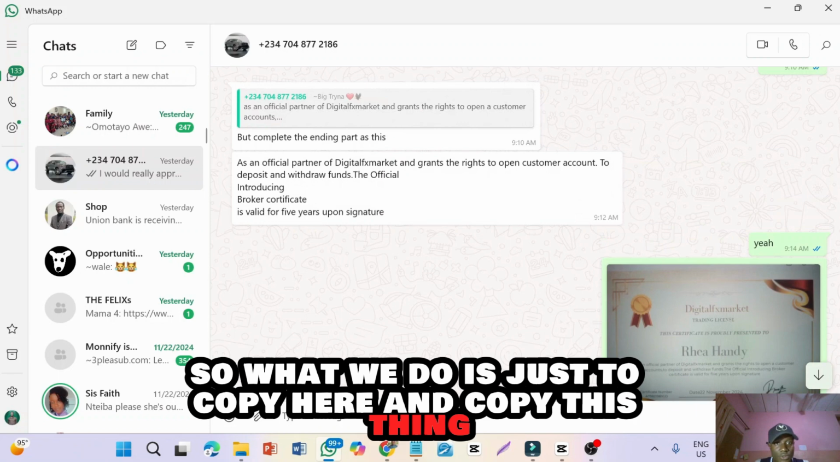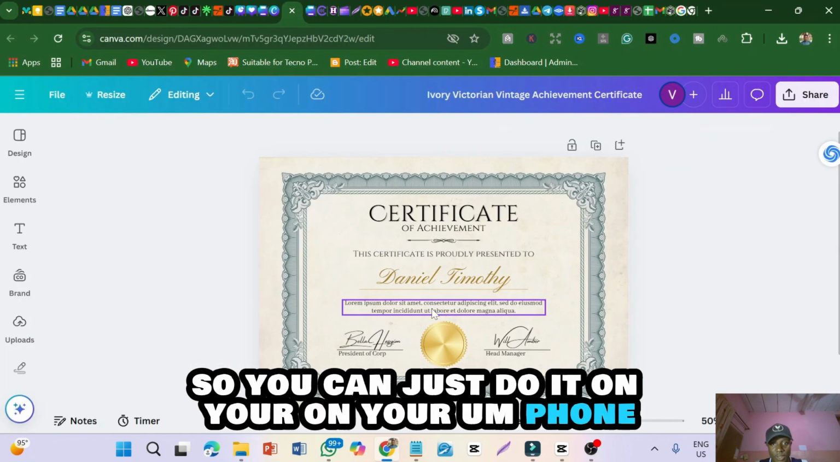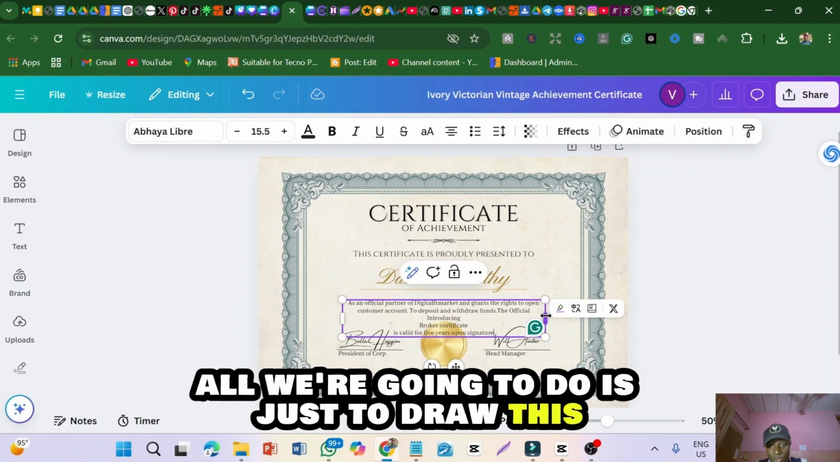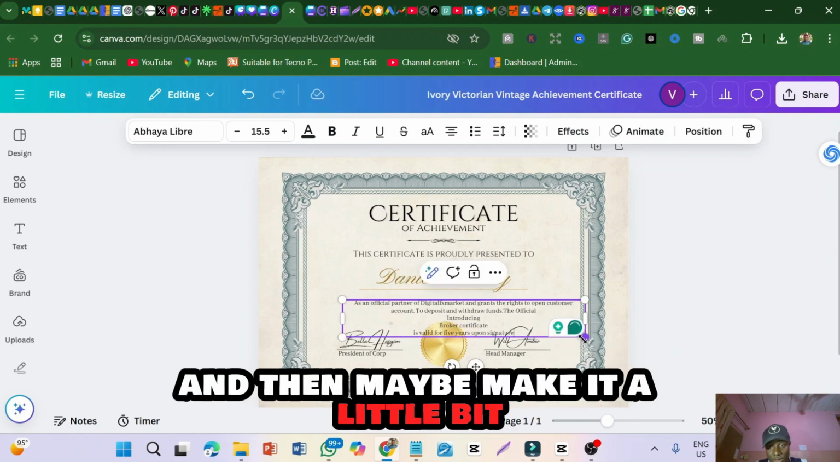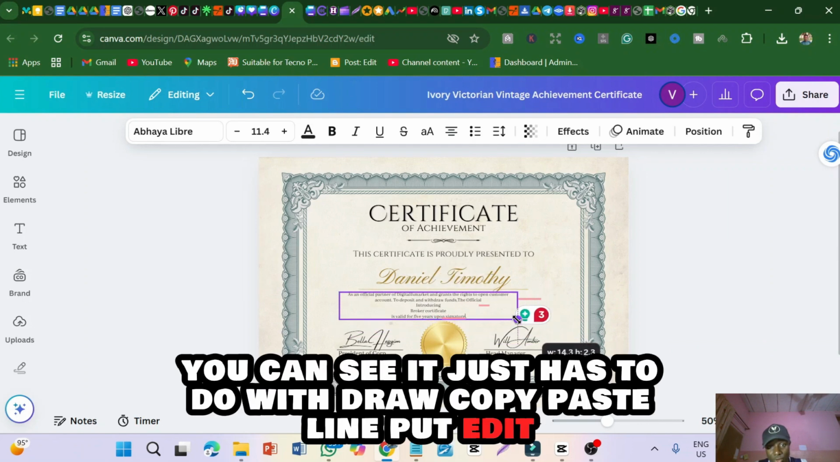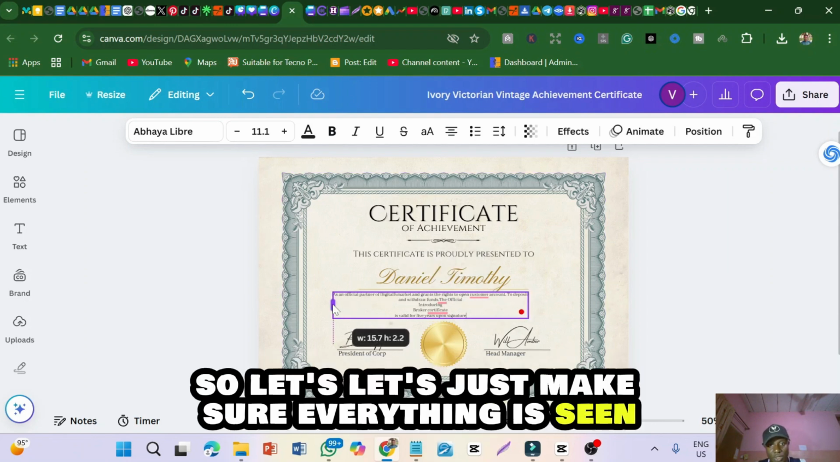Okay, so what we do is just copy here. You can copy this, so you can just do it on your phone. So paste this here. All we're going to do is just draw this, and then maybe make it a little bit bigger, and then take it up. You can see it just has to do with draw, copy, paste, line, put, edit, and that's all it has to do. So let's just make sure everything syncs.